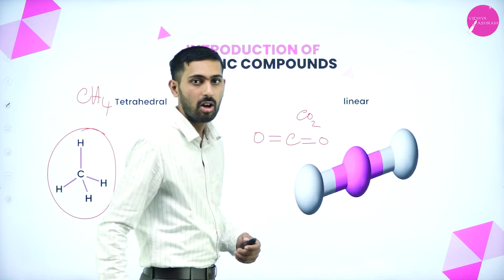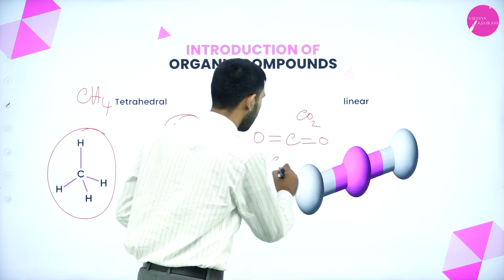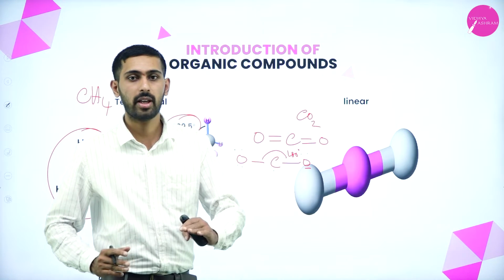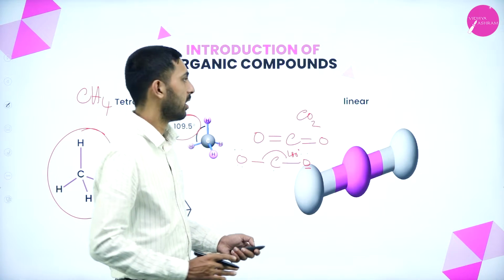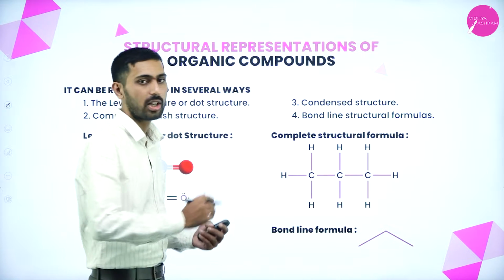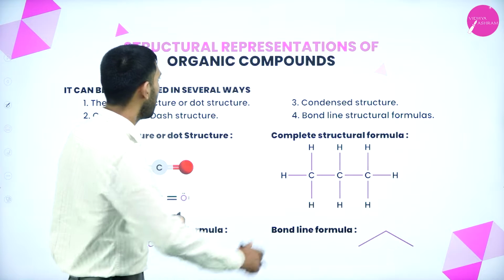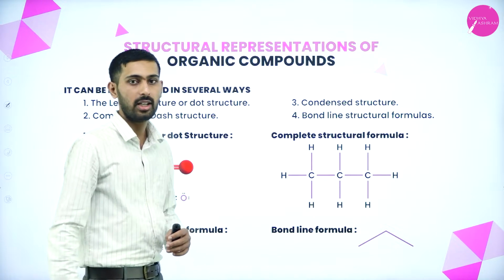What is the bond angle of a linear molecule? Always it is 180 degrees. For a linear molecule, the bond angle is always 180 degrees. Next, we are going to study the structural representation: how you will represent an organic molecule by structure. A structural representation of organic compounds.